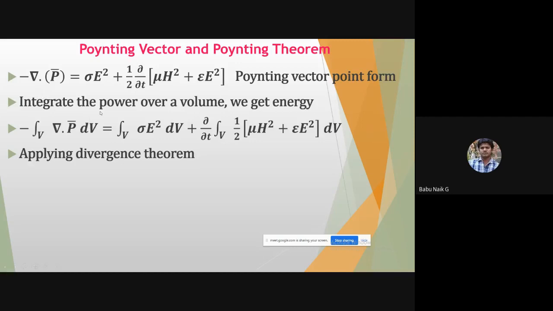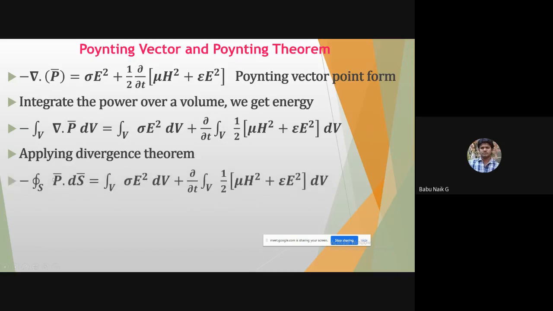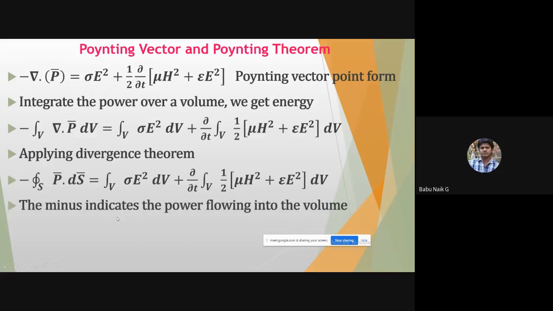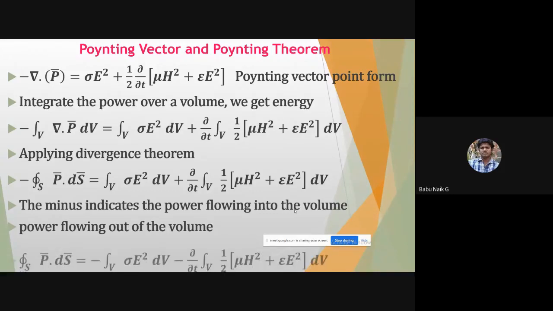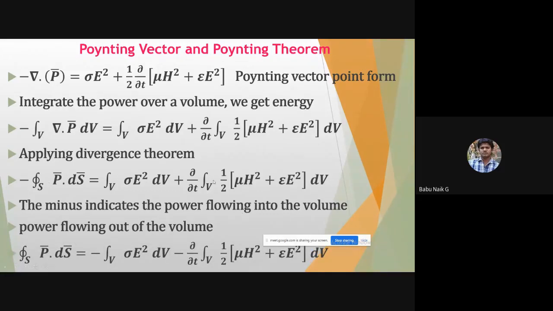Now applying the divergence theorem, we know that the surface integral equals the volume integration. So if I take the overall closed surface, the power flowing into that closed surface, P bar dot ds, is equal to the ohmic losses plus the stored electric field and magnetic field energies. Here minus indicates that power is flowing into the volume. Now if I want to calculate the power coming out, that is power flowing out of the volume, I can take the minus to the right hand side.